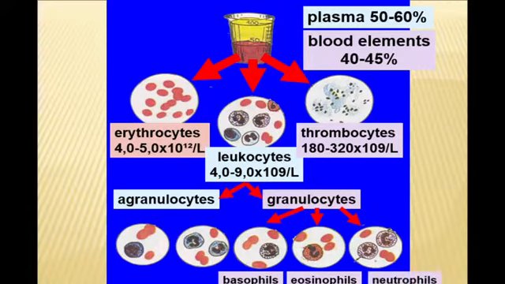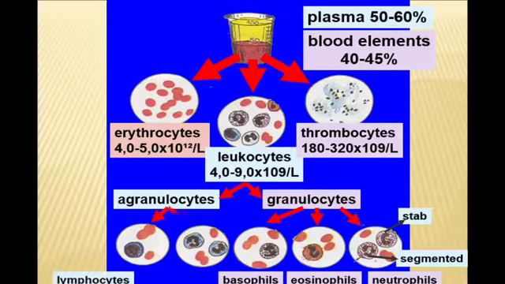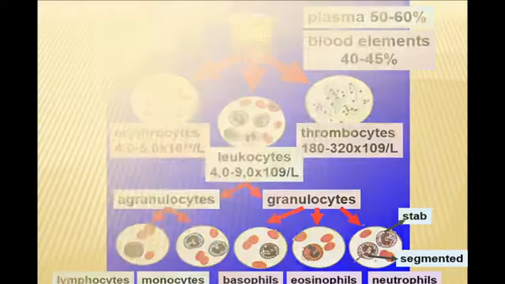These are the first protective elements, which first of all respond to any inflammatory or intoxicative or destructive process in our organism. Neutrophils are divided into two groups, stepped and segmented, depending on the structure of the nucleus. Agranulocytes are divided into two groups, lymphocytes and monocytes, which control immune response.